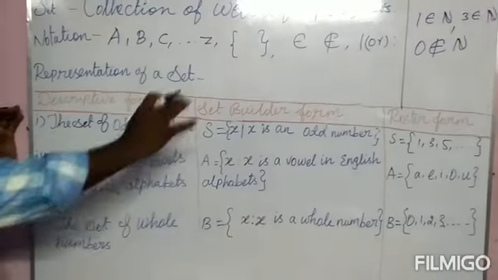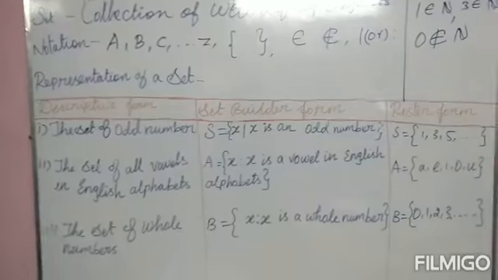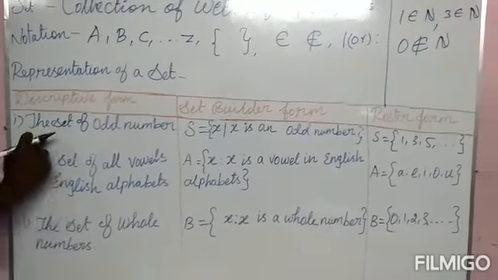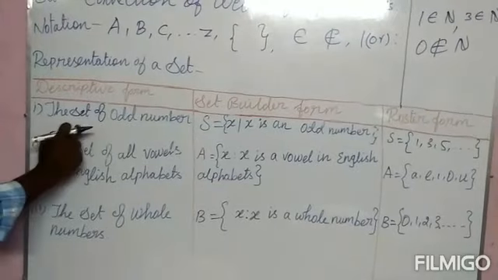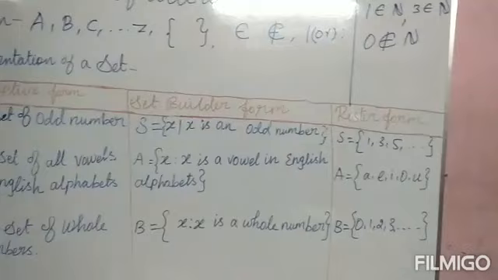Let us see the examples of the representation of a set. Let us take the statement, the set of odd numbers. The set of odd numbers is described in words. So let us convert it into the set builder form.